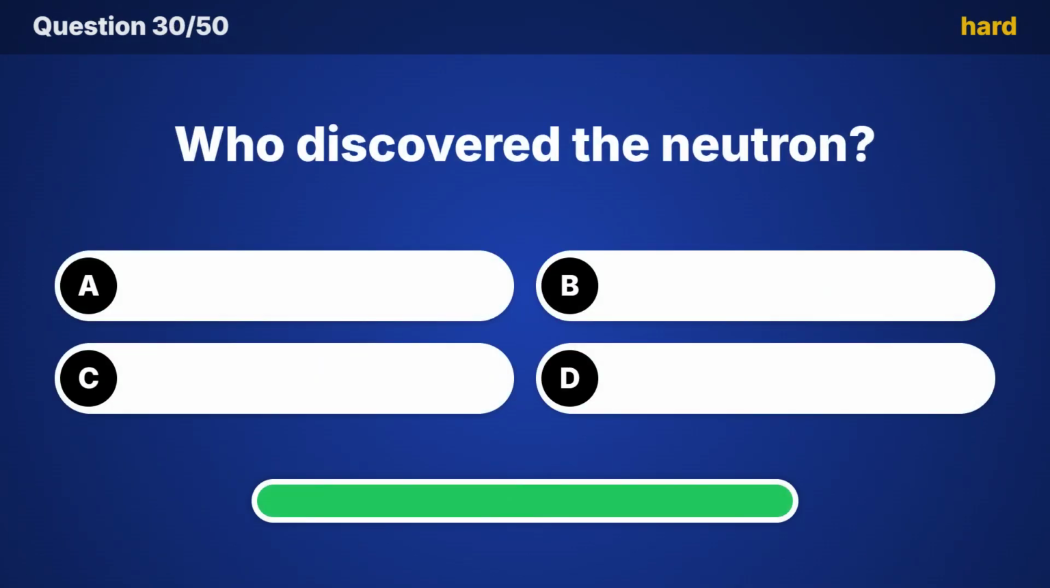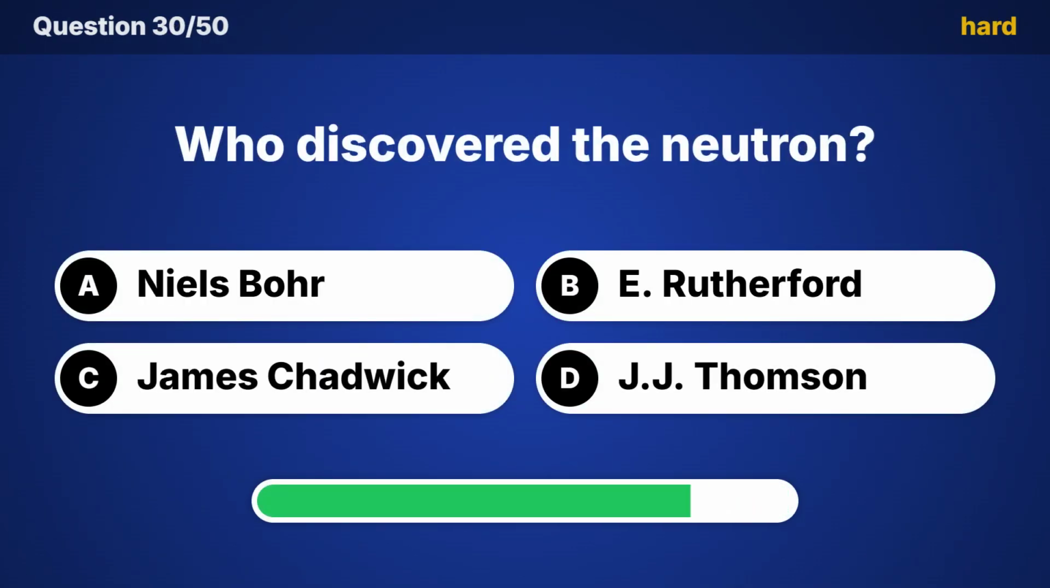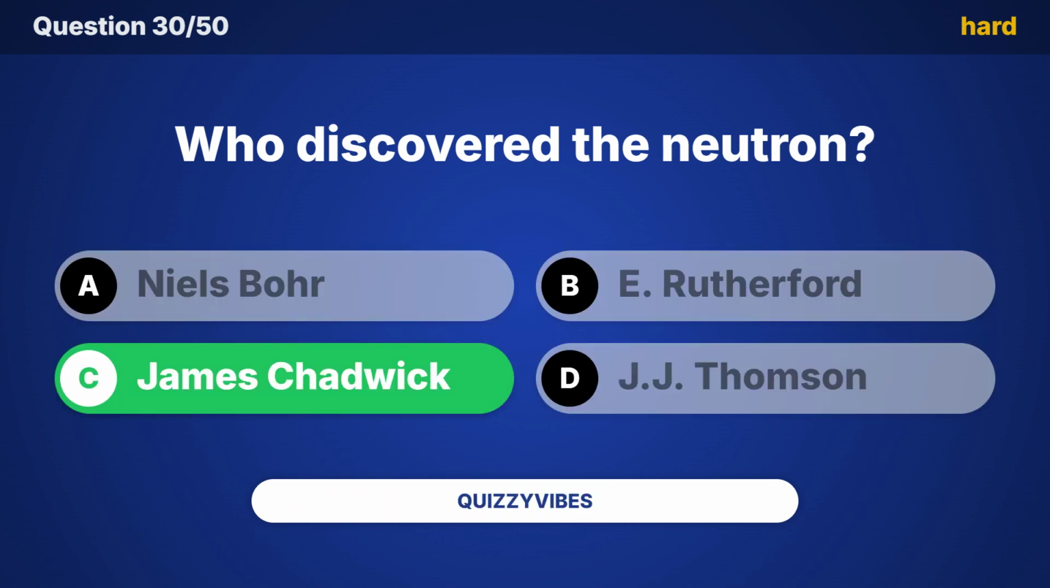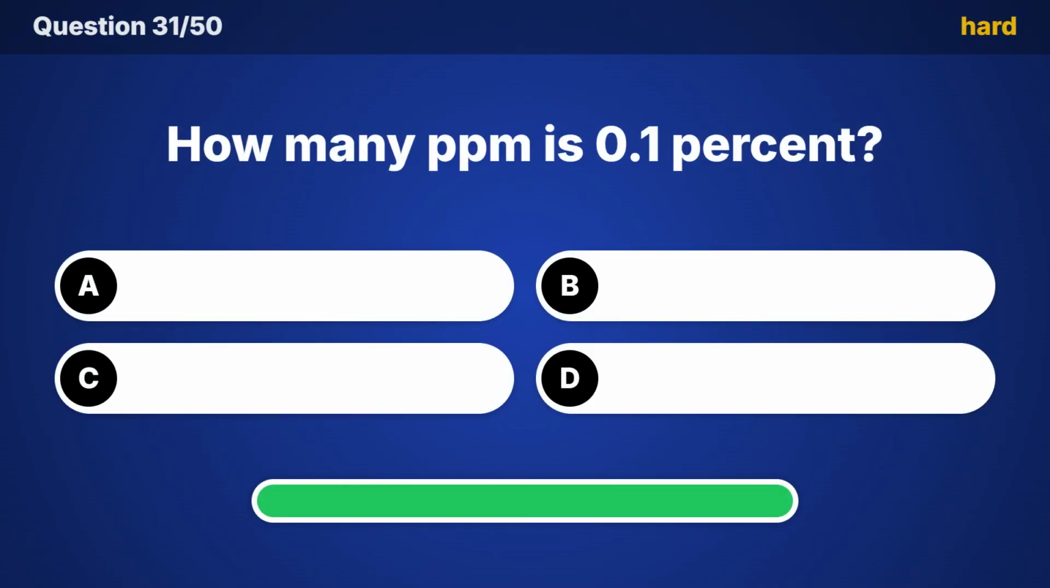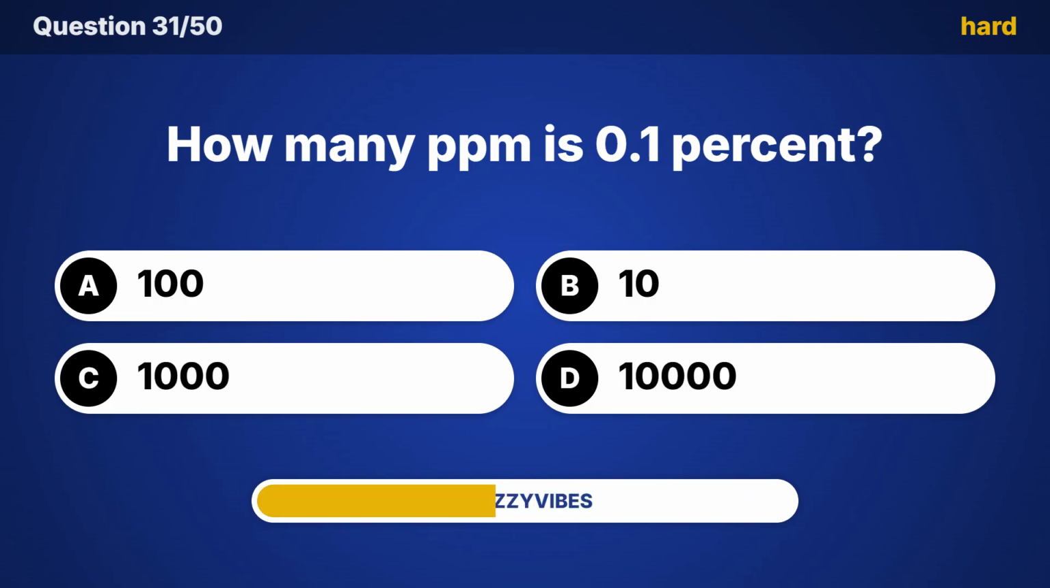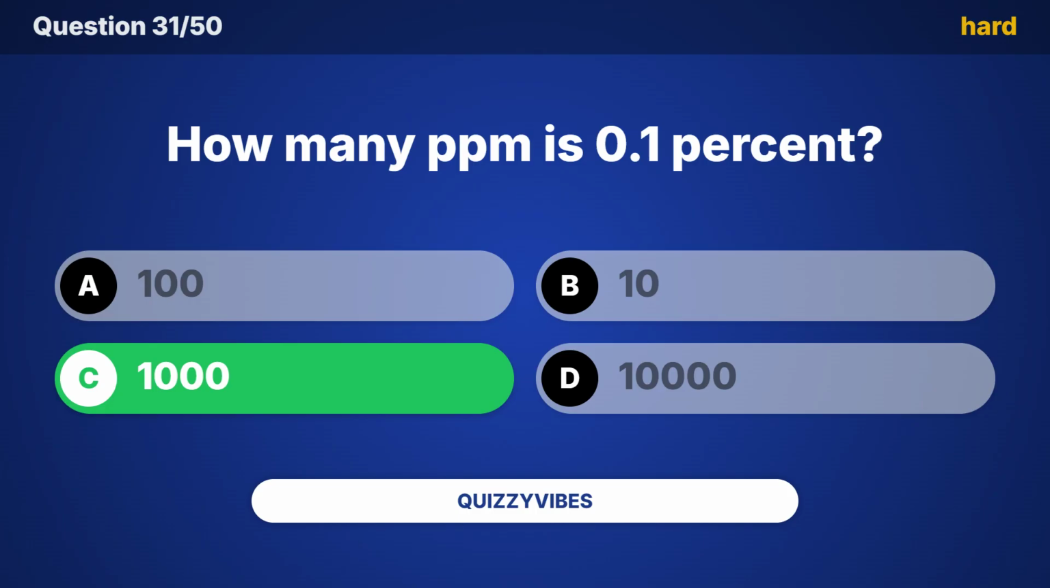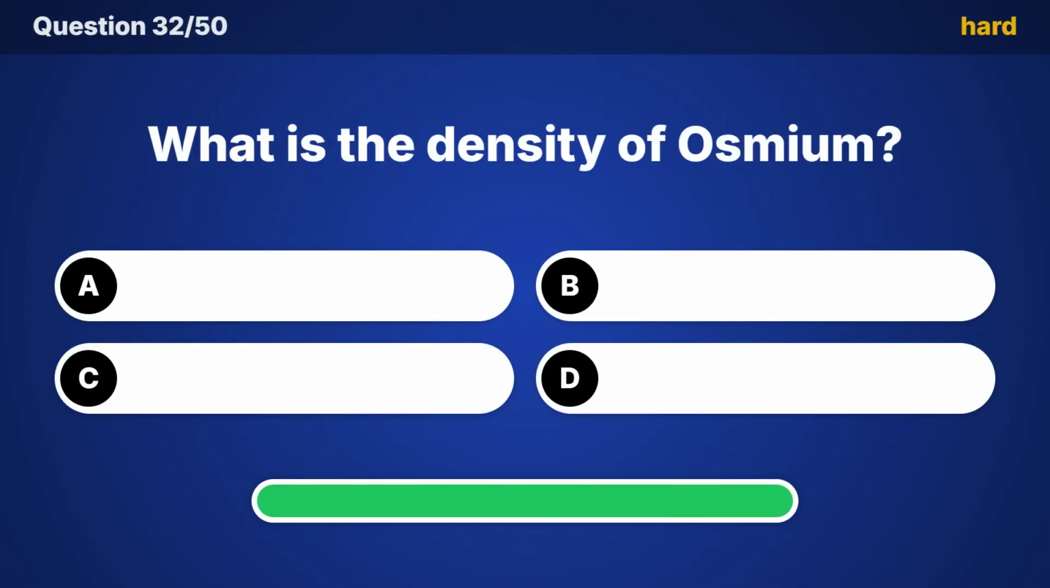Who discovered the neutron? Here is the answer. James Chadwick. How many ppm is 0.1%? Time's up, it's 1,000. What is the density of osmium?